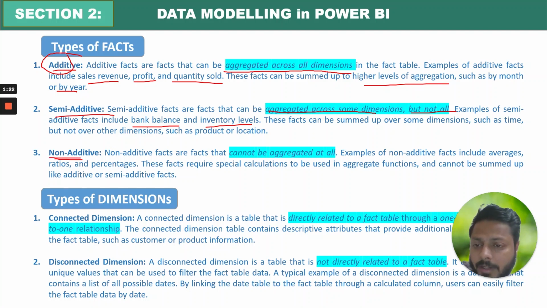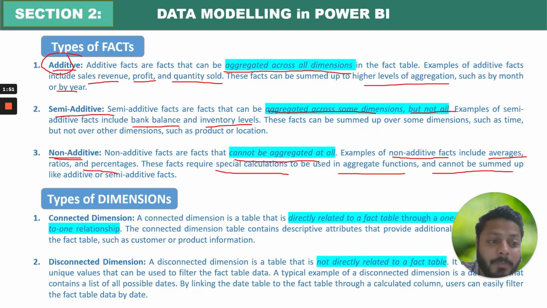Finally, the third one is non-additive. This is a fact that cannot be aggregated at all. Examples of non-additive facts include averages, ratios, and percentages. If I have a column with percentages, you can't aggregate them. If I have 5 records, each telling me 10%, 5%, 15%, 20%, 25%, you can't aggregate that. These facts require special calculations to be used in aggregate functions and cannot be summed up like additive or semi-additive facts. So these are the 3 types of facts: additive, semi-additive, and non-additive.